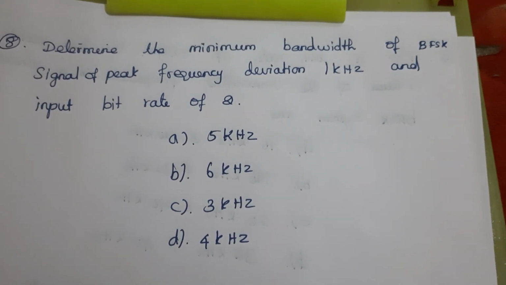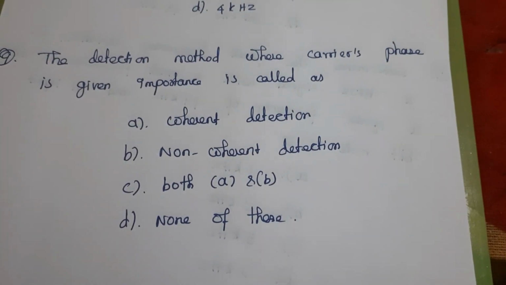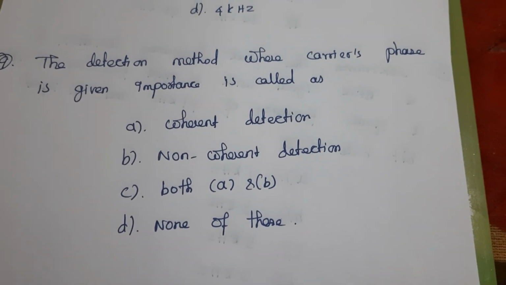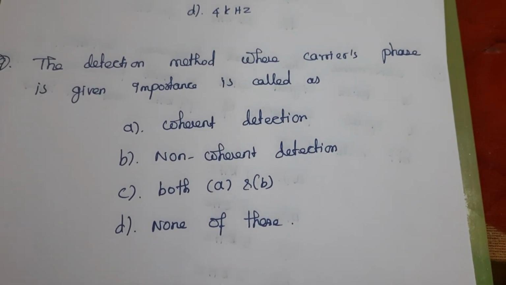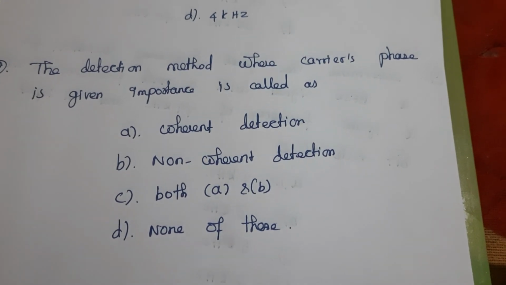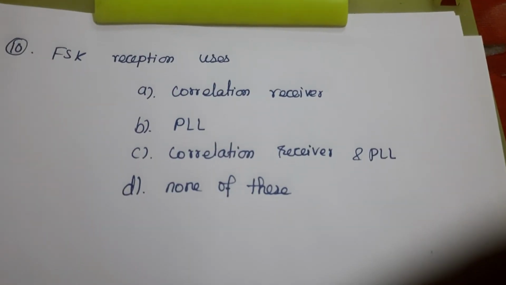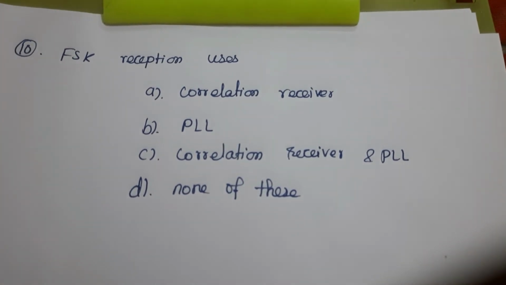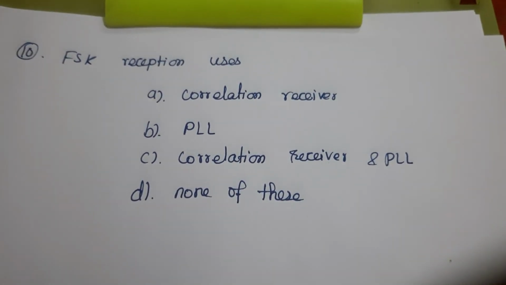Ninth question. The detection method where the carrier's phase is given importance is called as. 10th question. FSK reception uses. Find the correct one.